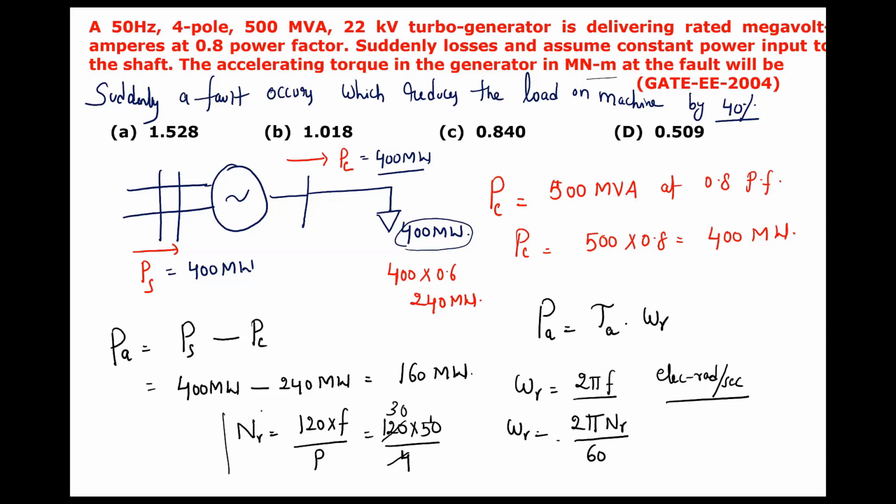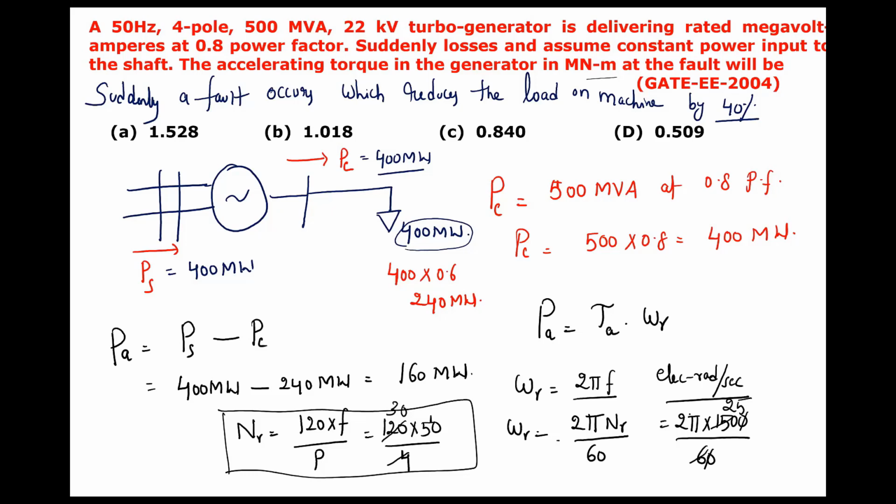How to calculate? This is the formula, the RPM of that machine. So this is 2 pi into 1500 divided by 60. How much is this value? 150 divided by 6, how much will it become? 25.